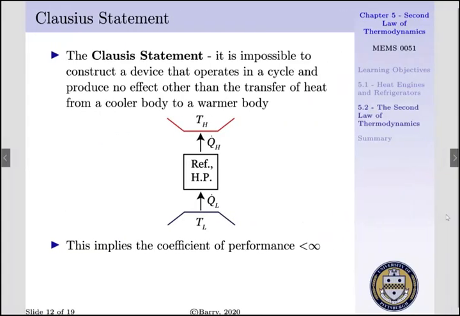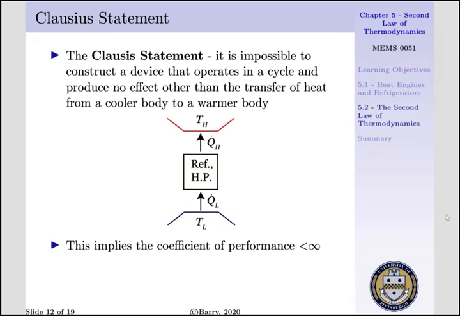The second statement is the Clausius statement, which says it is impossible to construct a device that operates in a cycle and produces no other effect than the transfer of heat from a cooler body to a warmer body. This is illustrated in the figure below. If we have a refrigerator or a heat pump, we cannot transfer heat from our low temperature reservoir to our high temperature reservoir without work. This implies our coefficient of performance beta, or beta prime, has to be less than infinity.